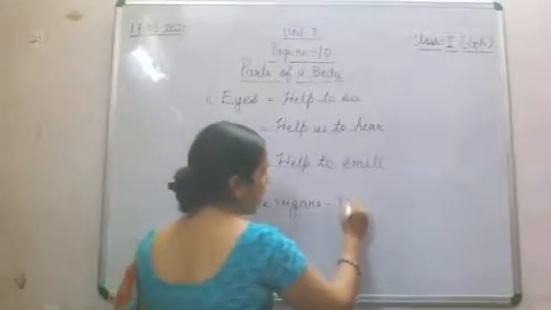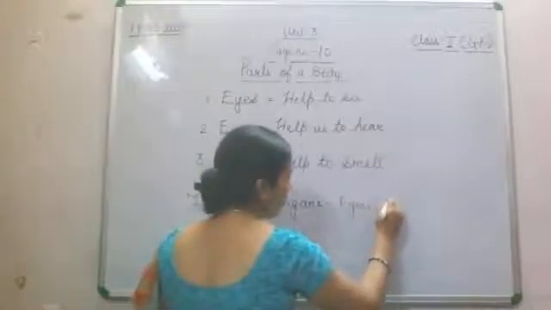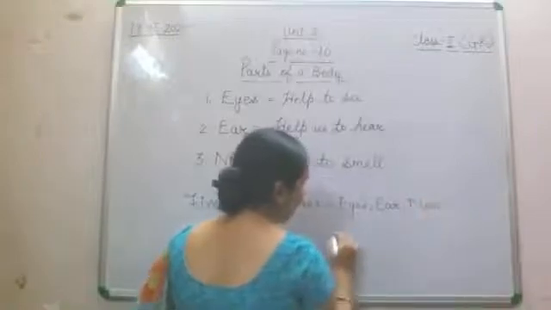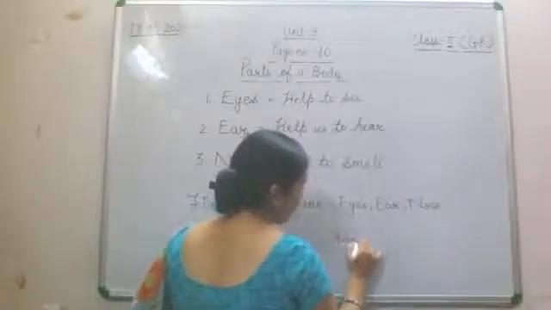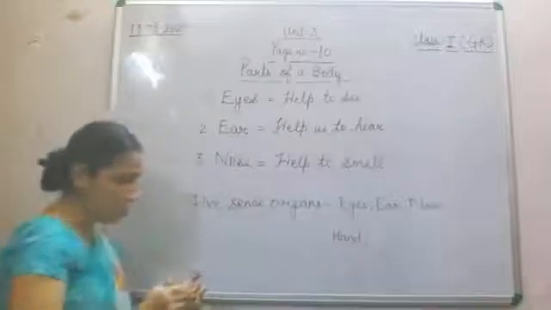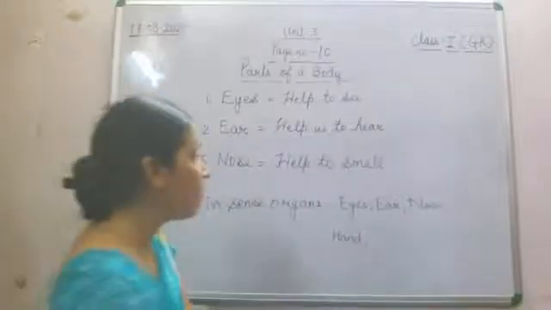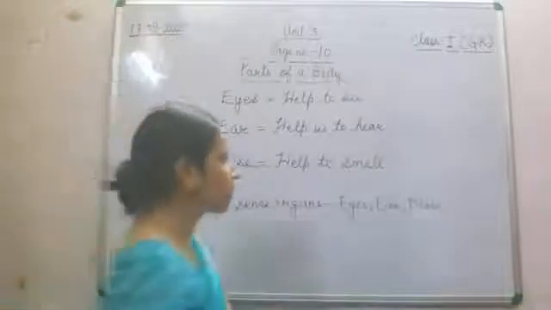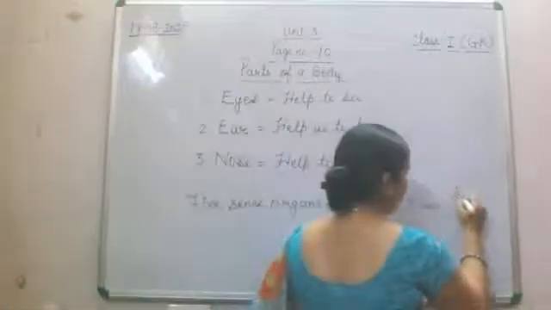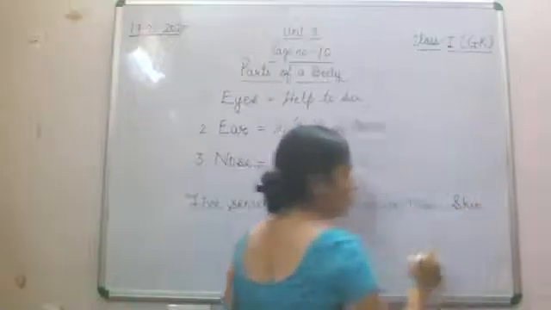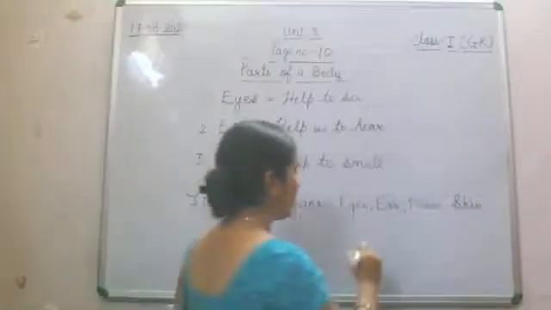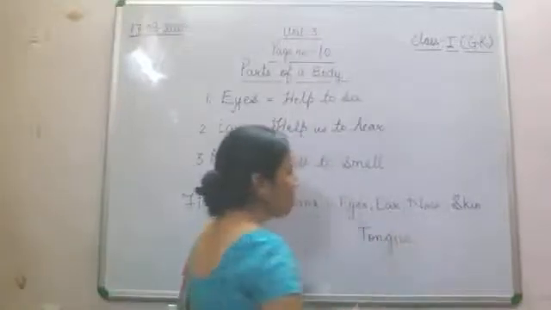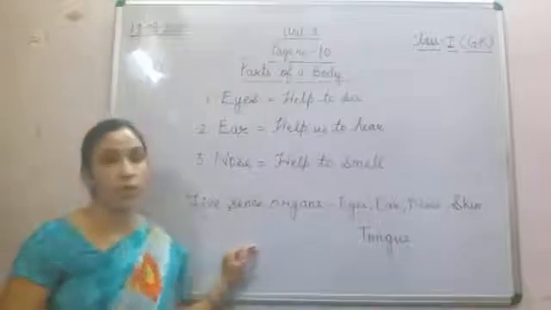That is eyes, ear, nose, then hand, or instead of hand you can write skin. Eyes, ear, nose, then skin, and one more, that is tongue. Now these are the 5 sense organs.